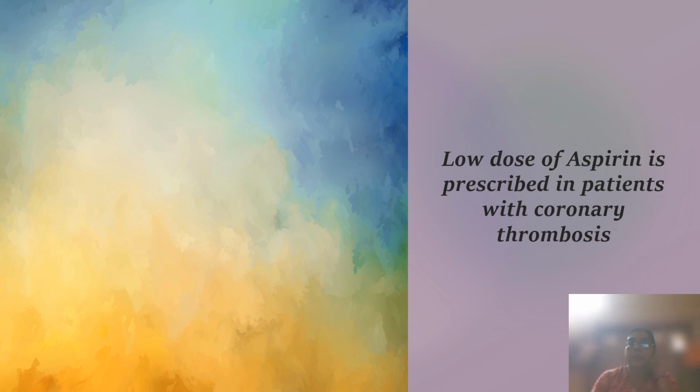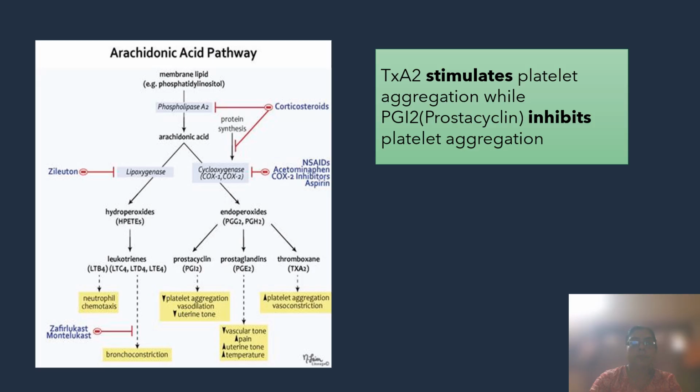Low dose of aspirin is prescribed in patients with coronary thrombosis. This is also a very common question asked in the explain why section. This can be explained by the arachidonic acid pathway.